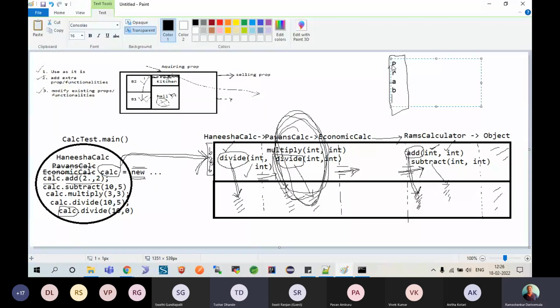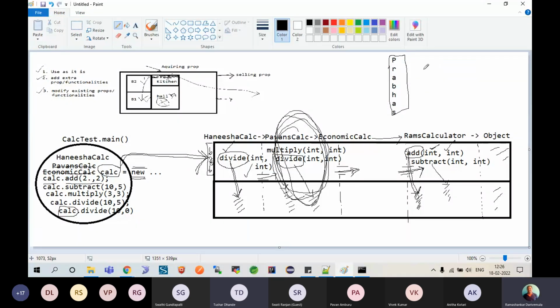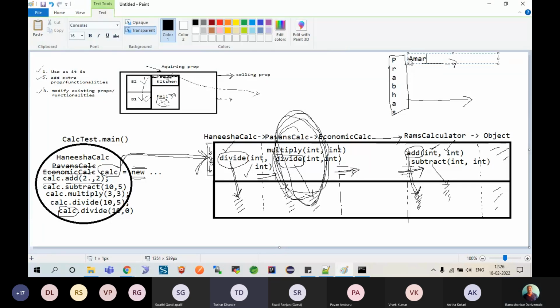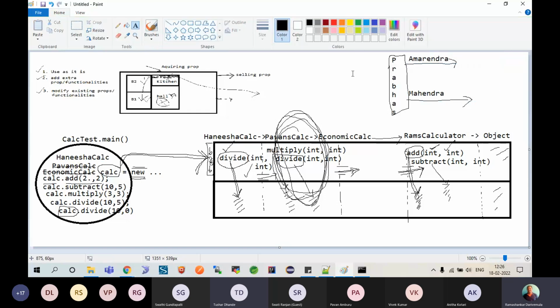Like, there is an actor called Prabhas. This guy has showcased or delivered two different kinds of functionalities as a senior Bahubali as well as a junior Bahubali. The first one is called Amarendra Bahubali and the other one is called Mahendra Bahubali. Correct or not? Now, how can the same person showcase two different kinds of behaviors and we accept it? Well, both of these have accepted two different kinds of inputs. So his output is also different. The actor is the same. The inputs are different. So output is also different.